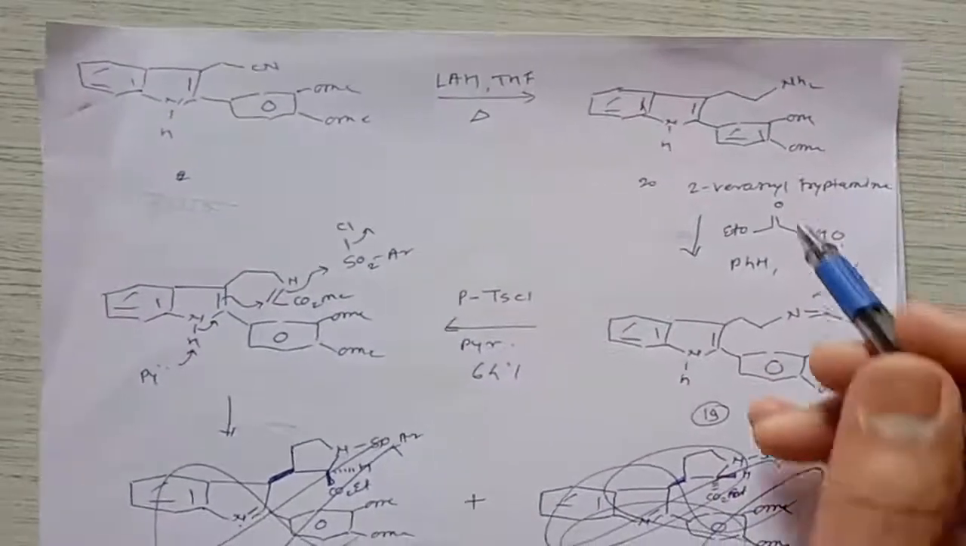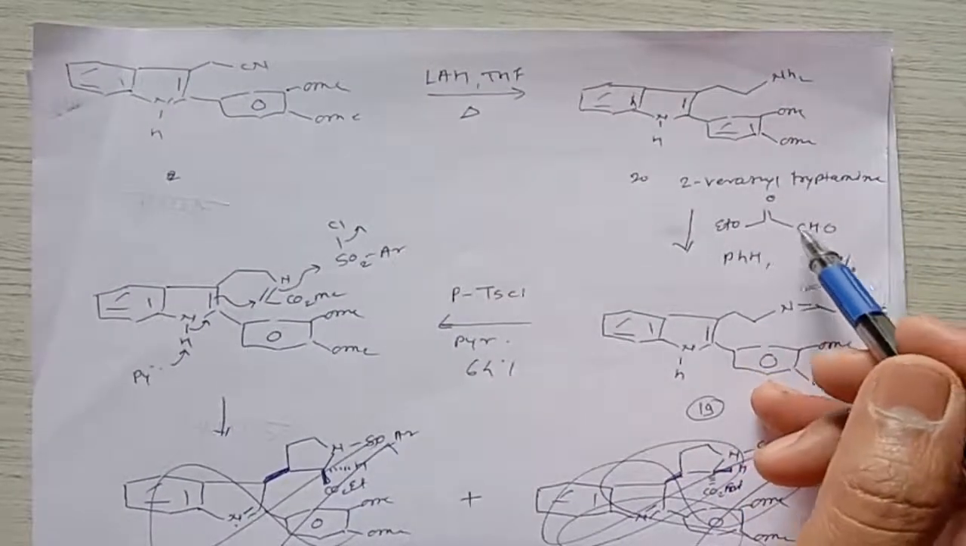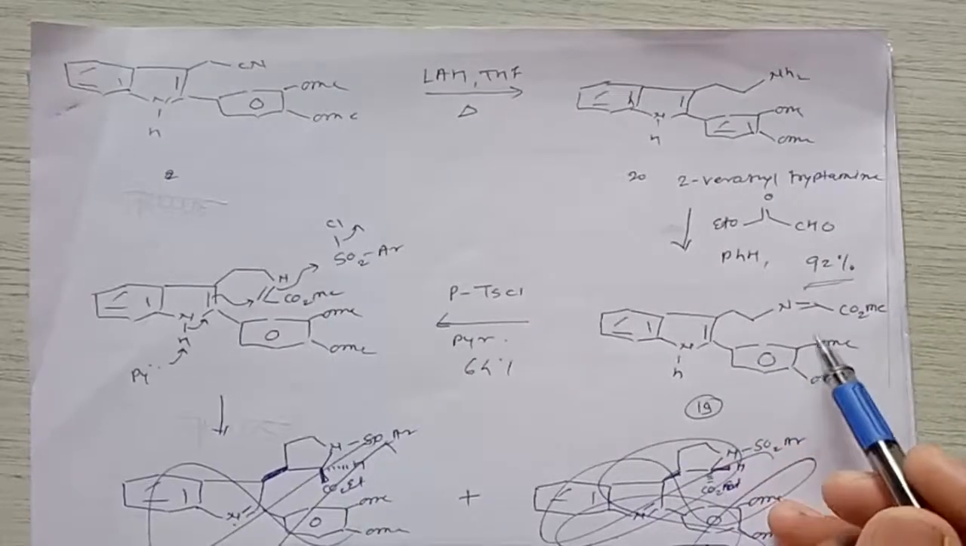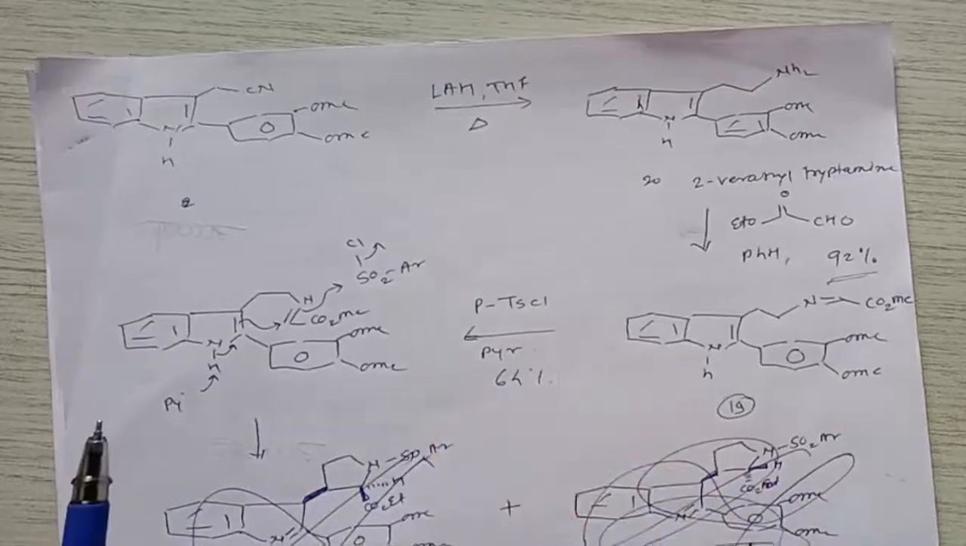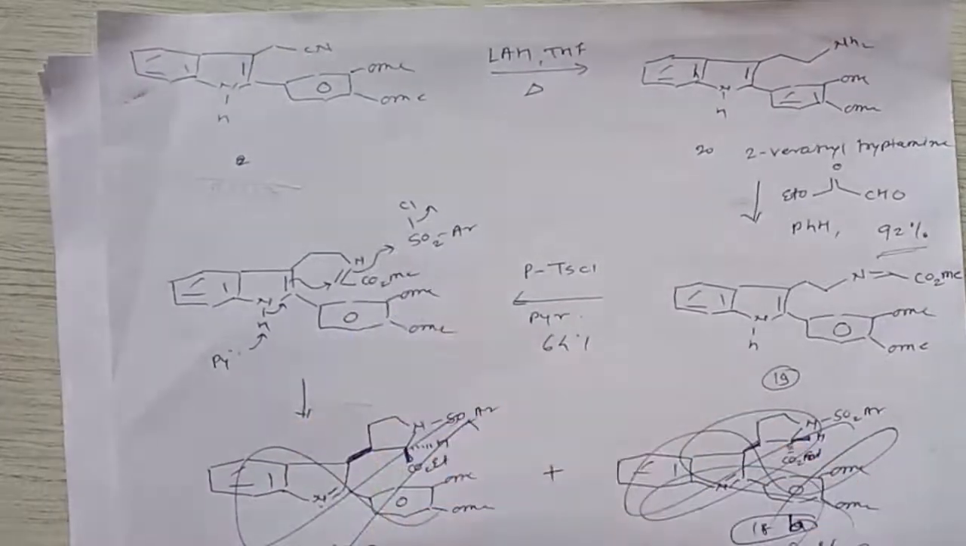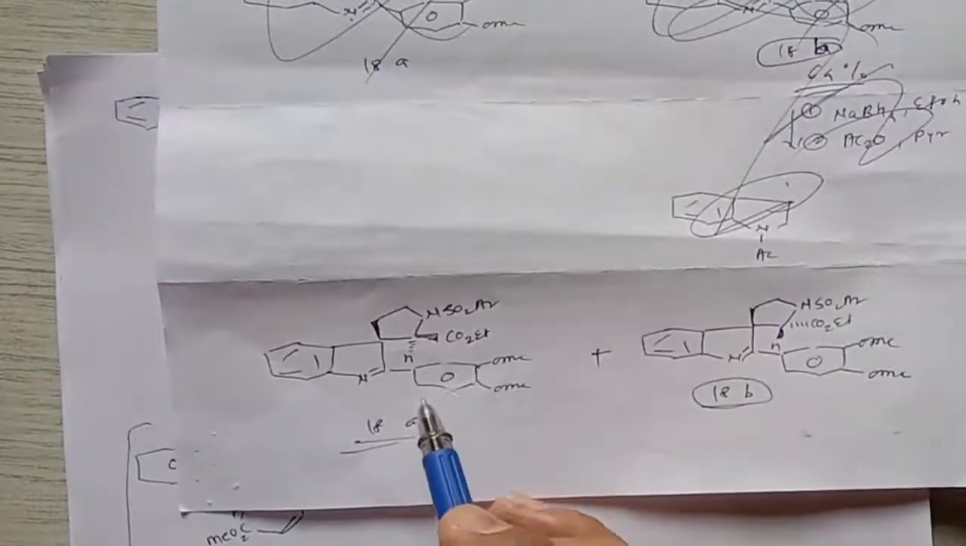When this 2-veratryl tryptamine is treated with ethyl glyoxylate, it gives a 92% yield of a Schiff base, and when this Schiff base is treated with para-tosyl chloride, it undergoes cyclization and gives formation of a ring, called 18A as well as 18B, which are isomers of this compound.